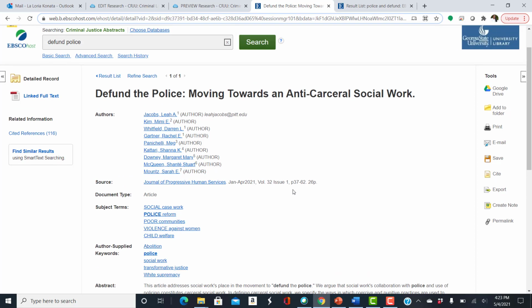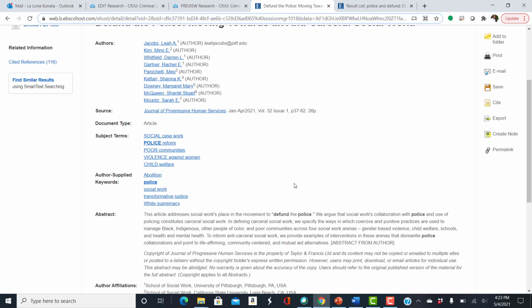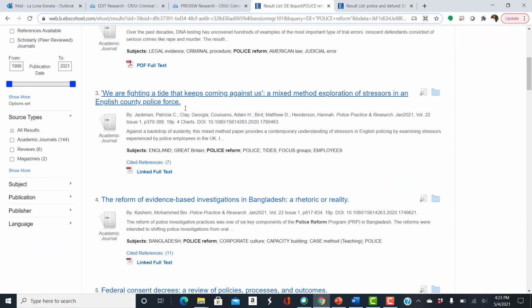But let's look at the subject terms here to get more keyword possibilities for our next search. And we see here, police reform. We can click here to do another search from here. That's our descriptor, that's what the DE means. And we have 152 results. And that's just on police reform.